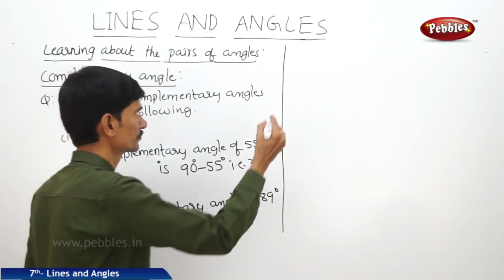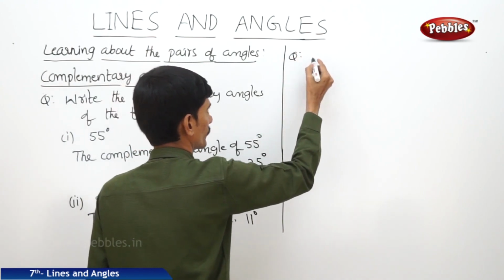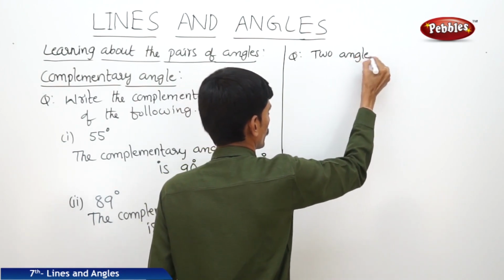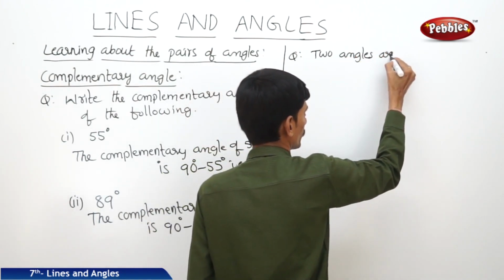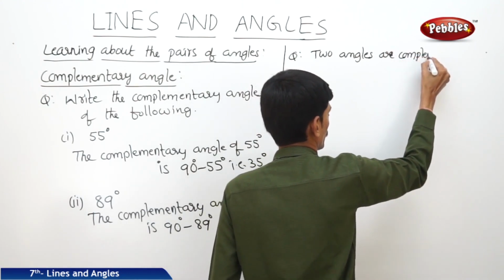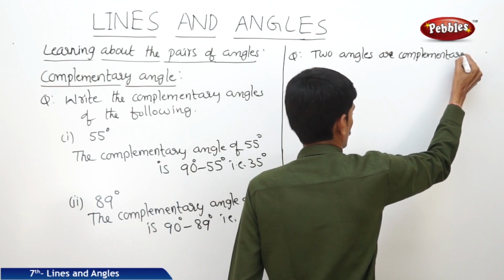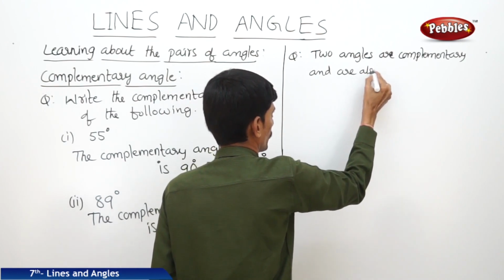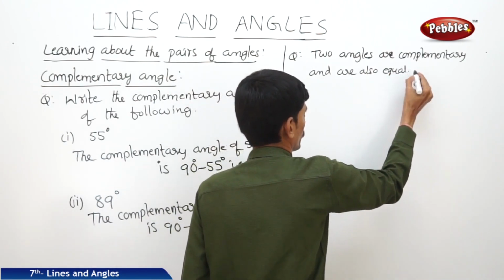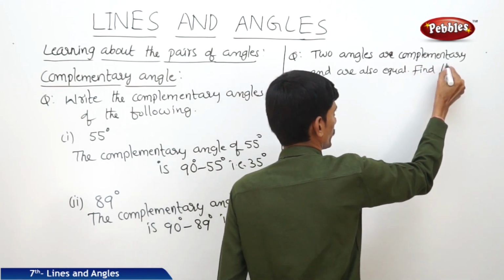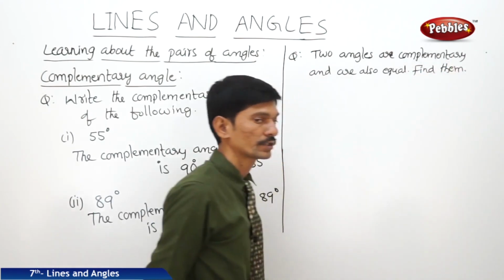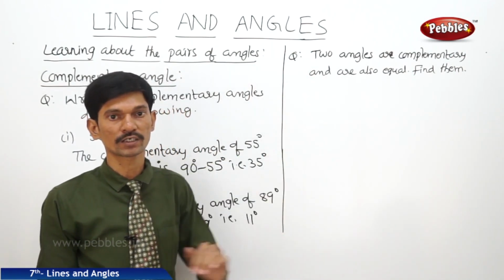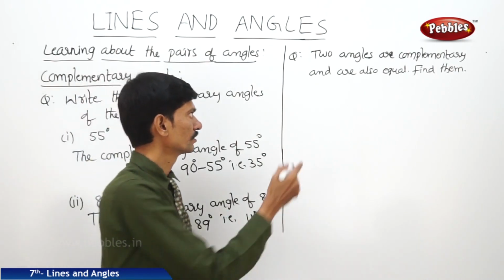Now the next question: two angles are complementary and are also equal. Find them. So here given that two angles are complementary and are also equal, means the two equal angles are complementary. Then what are the two angles?